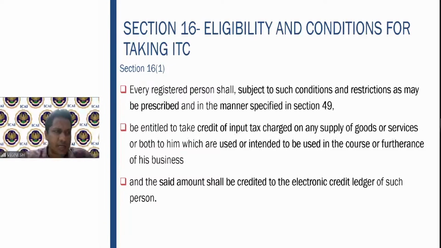Every registered person shall, subject to such conditions and restrictions as may be prescribed and in the manner specified in section 49. Therefore, every registered person shall subject to the conditions and restrictions as may be prescribed. So there is a condition as such as may be prescribed and in the manner specified in section 49. Manner specified in section 49, how to claim the input tax credit, that also is given, right? So therefore, that is an important point.